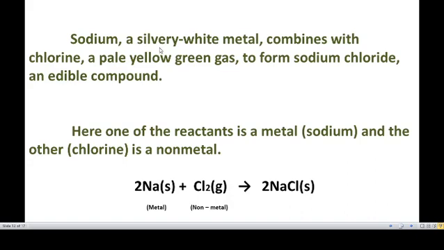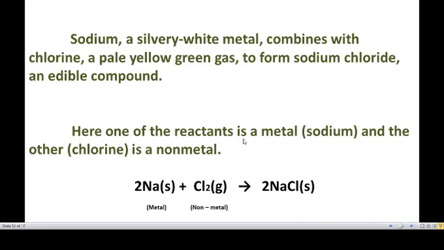This is another example. Sodium, a silvery white metal, combines with chlorine, a pale yellow-green gas, to form sodium chloride, an edible compound.